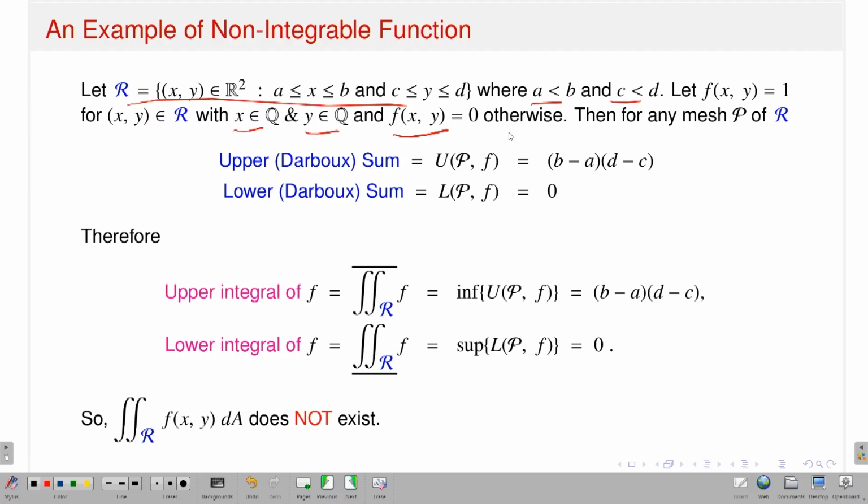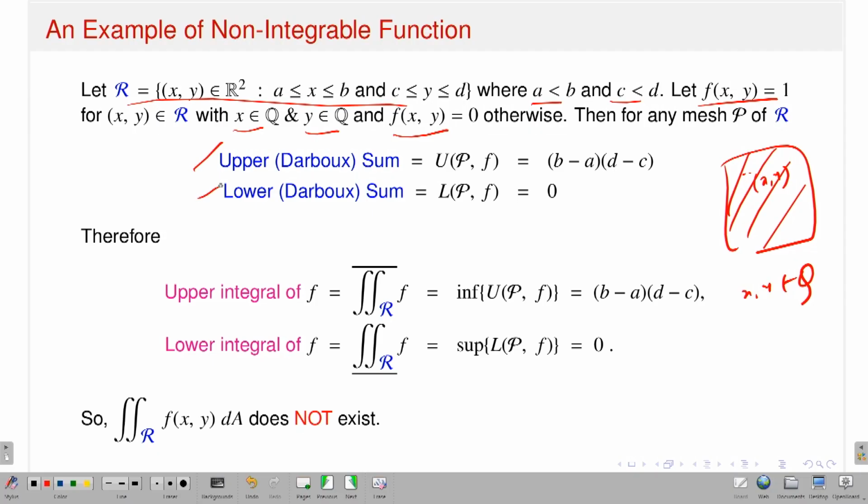Similarly, I have a rectangle, and in the rectangle I am defining this function. Of course you have a point (x,y), so x could be rational or irrational, and y could be rational or irrational. I am saying that if both x and y come from Q, it takes the value 1 and the rest it is 0. If I have that kind of function, then let us see what the upper sum and the lower sum will be.